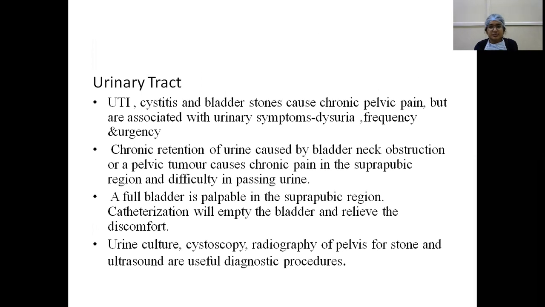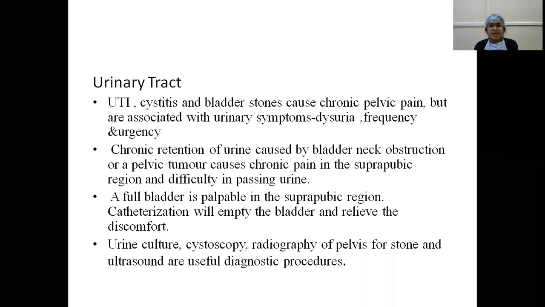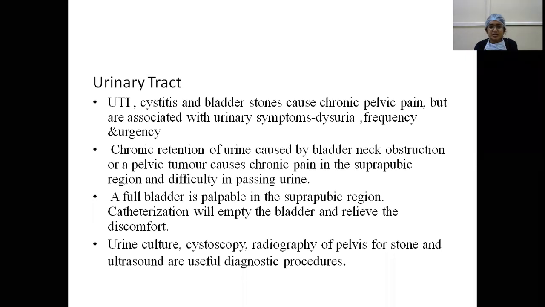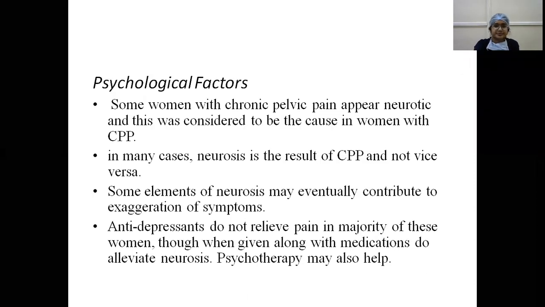Chronic retention of urine caused by bladder neck obstruction or pelvic tumor causes chronic pelvic pain in the suprapubic region and difficulty in passing urine. A full bladder is palpable in the suprapubic region, and catheterization will empty the bladder and relieve the discomfort. Urine culture, cystoscopy, radiography of the pelvis for any stone, that is X-ray, and ultrasound are useful in the diagnostic procedures.